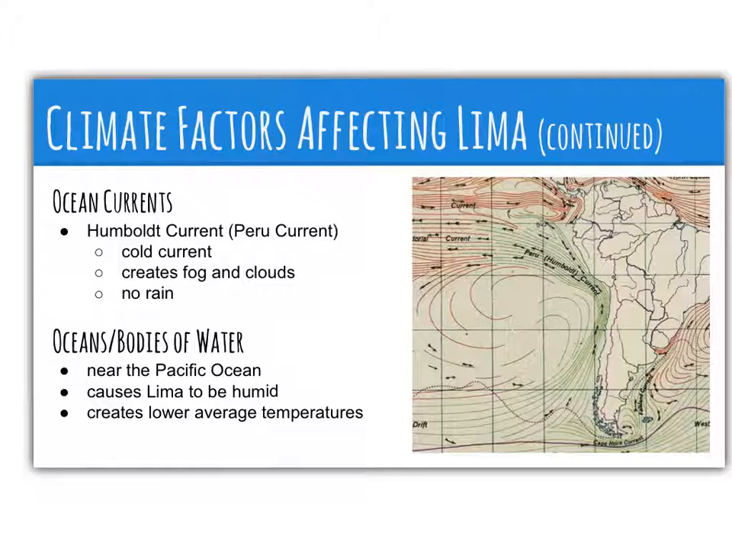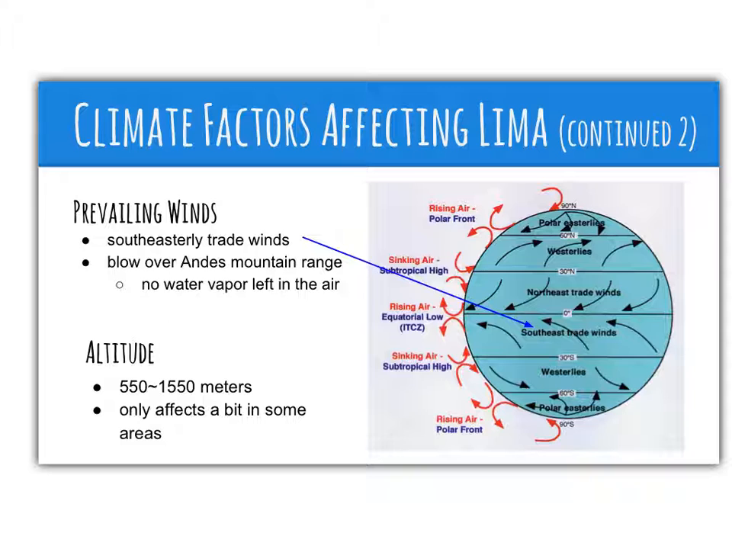Nearness to oceans or bodies of water is also a factor that affects Lima's climate, because the cool air from the oceans causes Lima to have lower temperatures than other cities at similar latitudes. The next factor that affects Lima's climate is the prevailing winds. The southeasterly trade winds blow over the Andes Mountains, so when the winds have crossed the Andes Mountains, there is no more water vapor, causing Lima to have little precipitation.